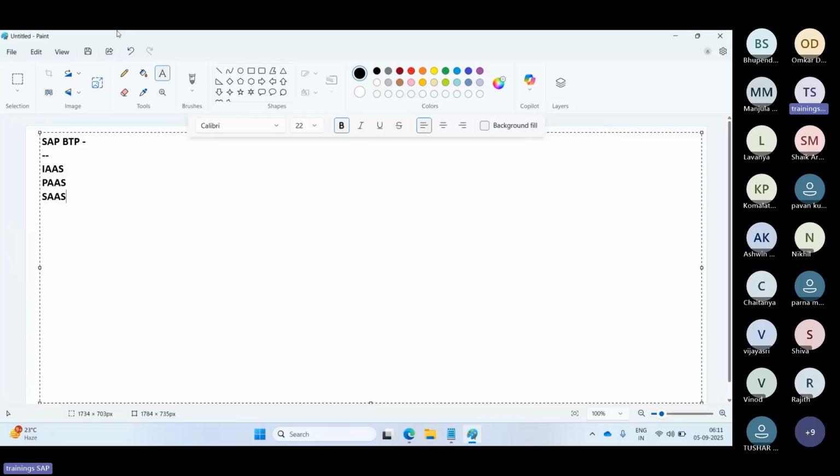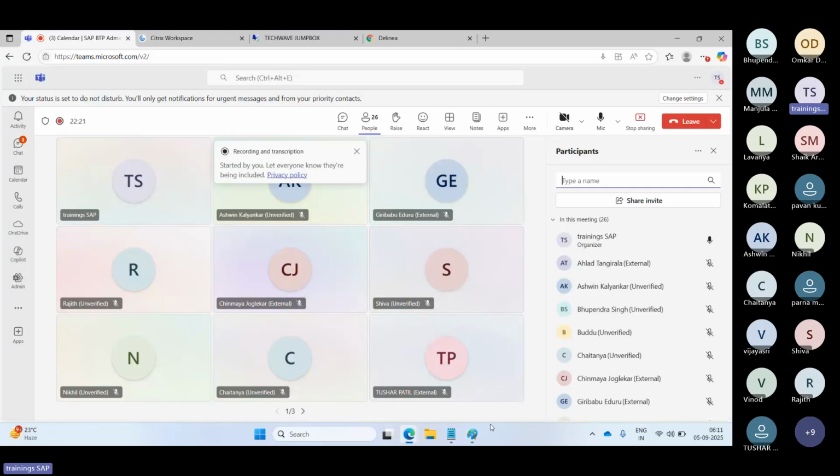So who will provide this infrastructure? Because in BTP also there are some infrastructure providers who provide the infrastructure to you, so you should know the difference between all of these.